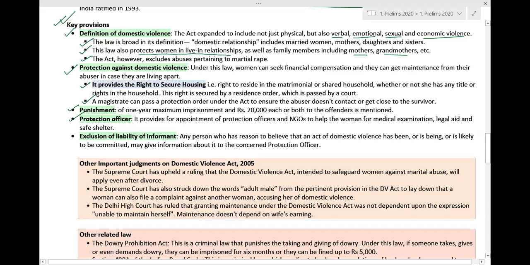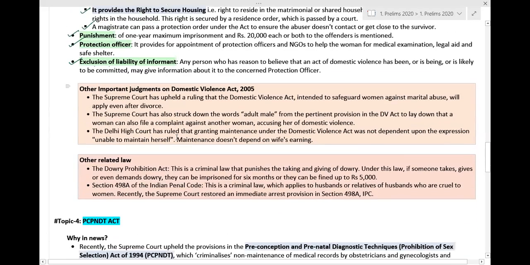Then the protection officer is also mentioned in this act. It provides for the appointment of protection officers and NGOs to help women with medical examination, legal aid, and safe shelter. Then, exclusion of liability of the informant. Any person who has reason to believe that an act of domestic violence has been, is being, or is likely to be committed may give information about it to the concerned protection officer, and that informer will be excluded from any kind of liability.